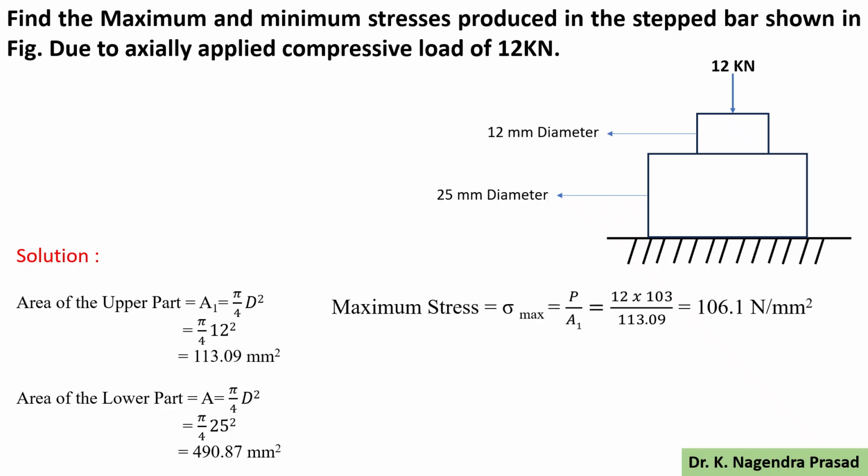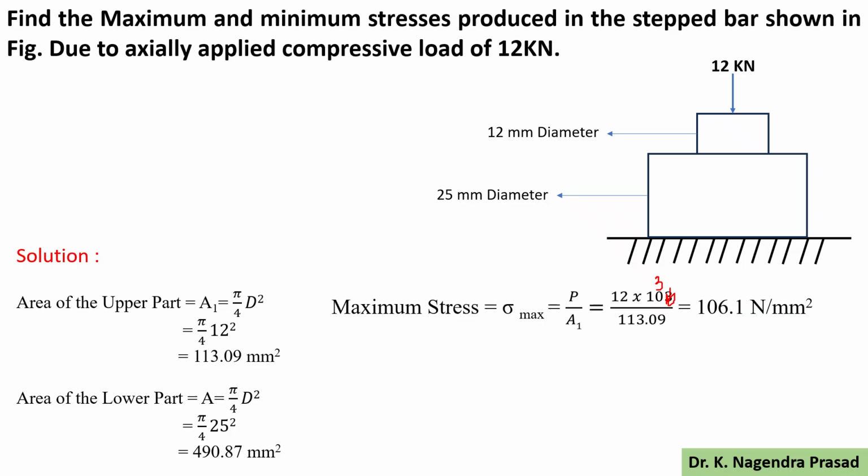Let's consider the upper part area as A1. We know the P value, compressive load 12 into 10 cube. Sorry, here it is 10 cube, not 103. So 12 into 10 cube divided by the A1 value, 113.09. Substitute, we will get the maximum stress as 106.1 Newton per mm square.